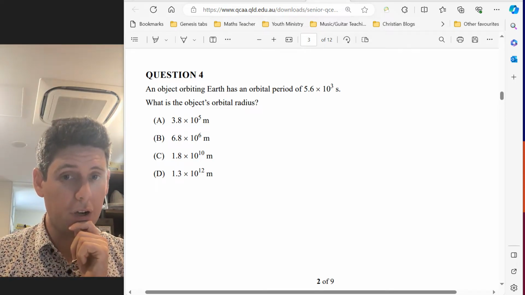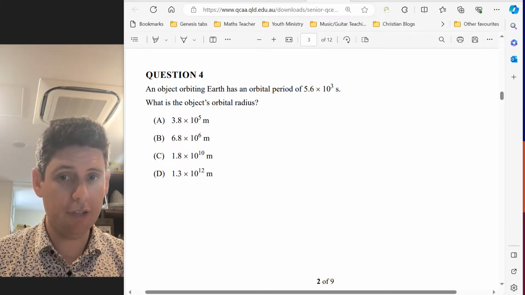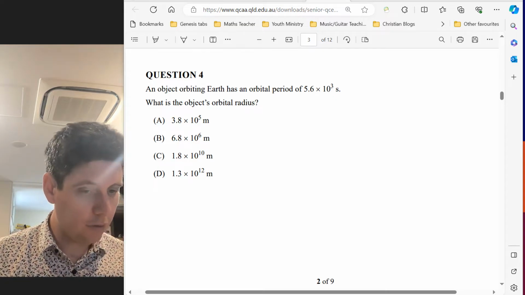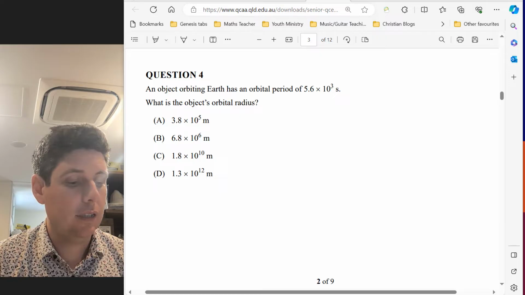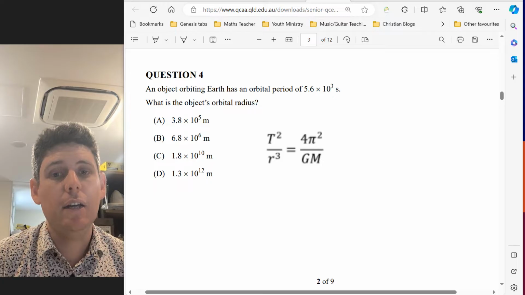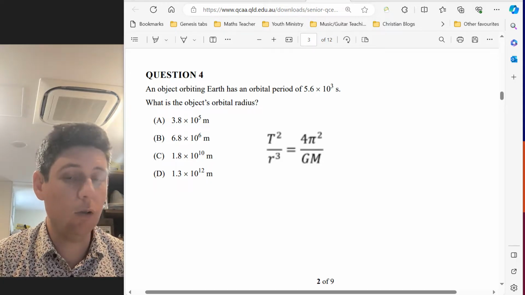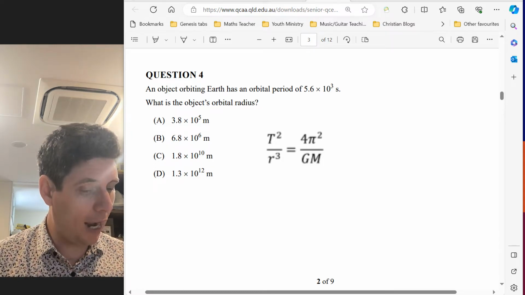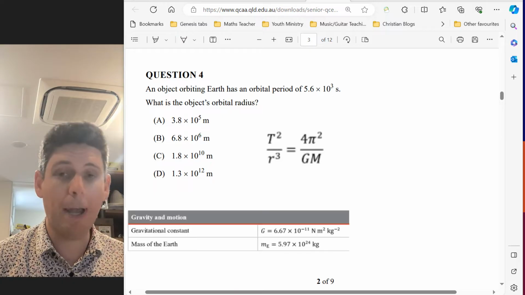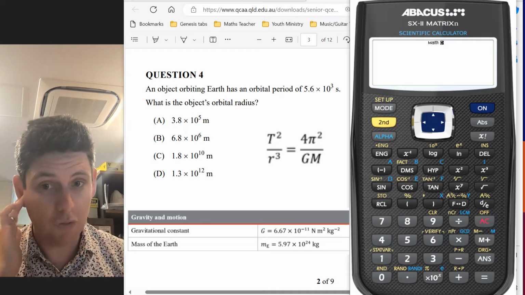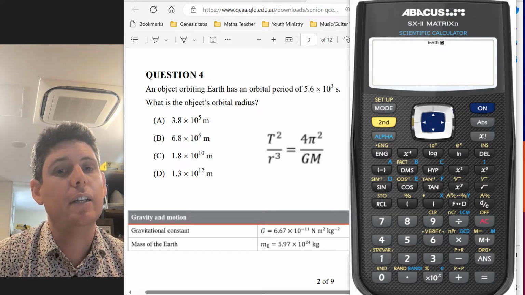Alright, so question 4, here we go. An object orbiting Earth has an orbital period of this. What is the object's orbital radius? So we need to look at our formula sheet. If you go to Gravity and Motion on page 3, you'll get the formula which has a capital T for orbital period and a little r for orbital radius. But it also has G and M in this, and you'll need those from page 5. So if we sub these into the calculator and rearrange for little r, you should get the answer.